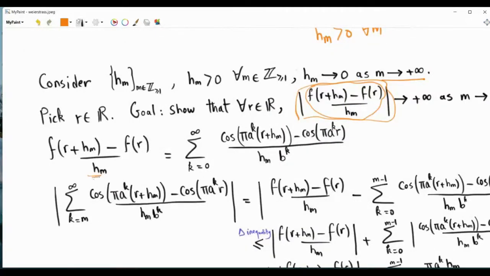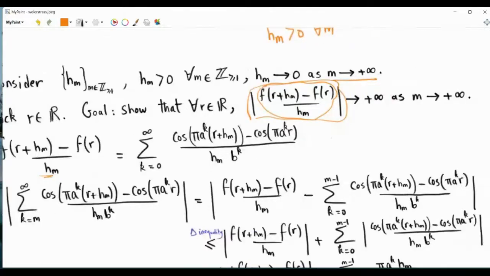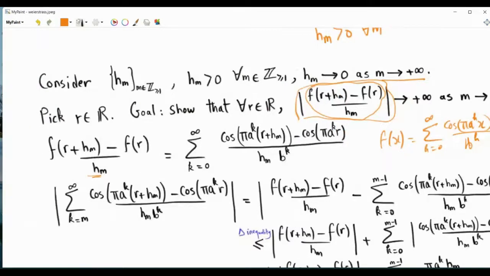We will take this quantity and recall that f of x is the summation, k from 0 to infinity, of cosine of pi a to the k x over b to the k. So just replace x by r plus h m, and then replace x by r.